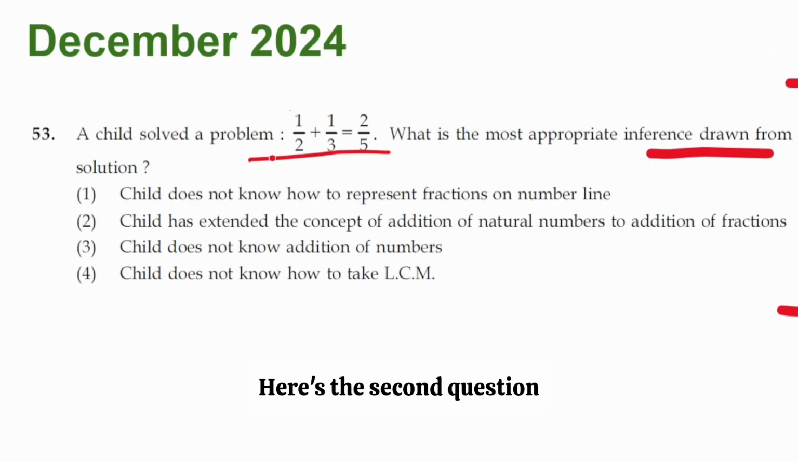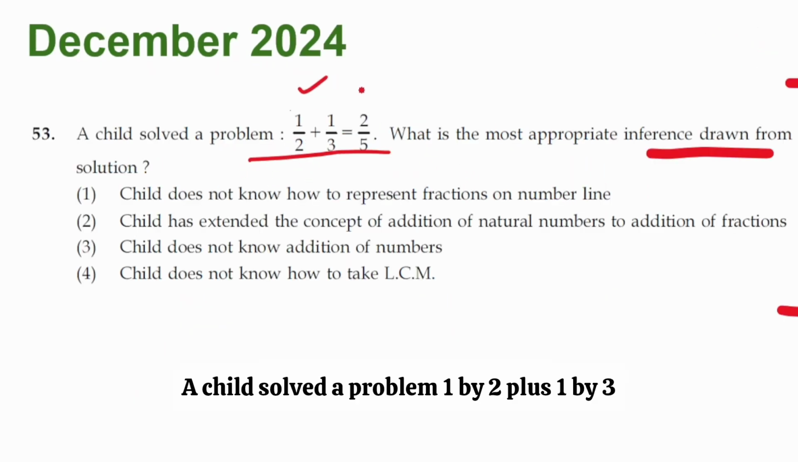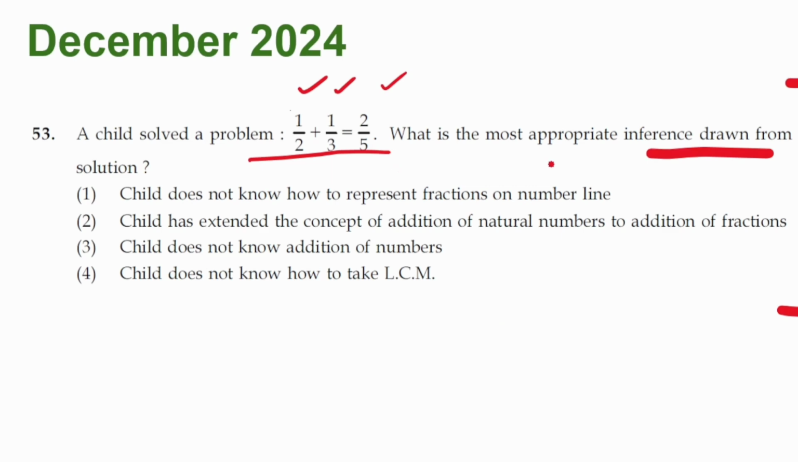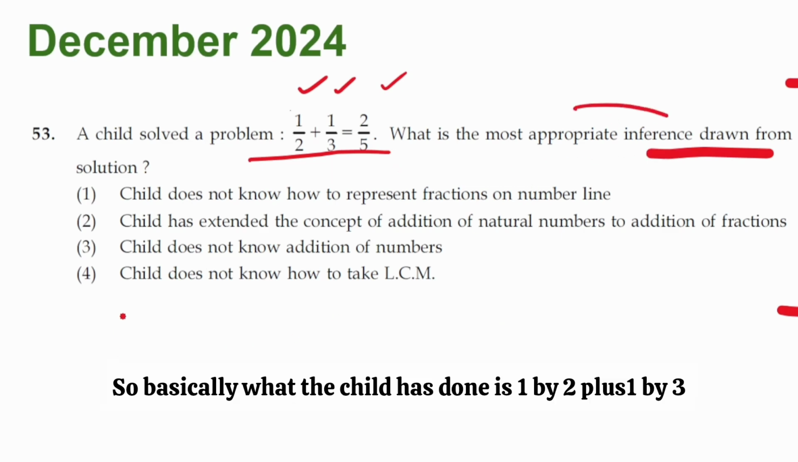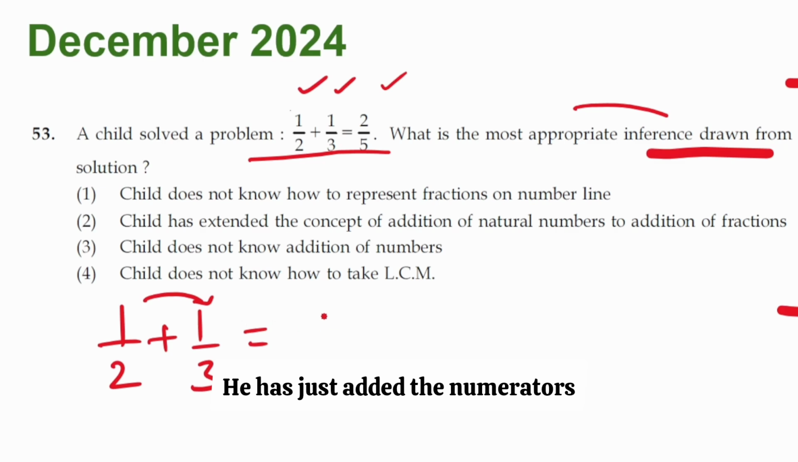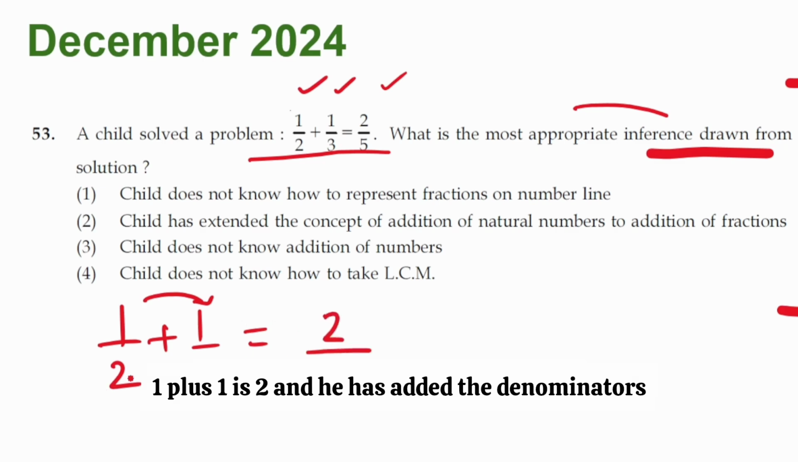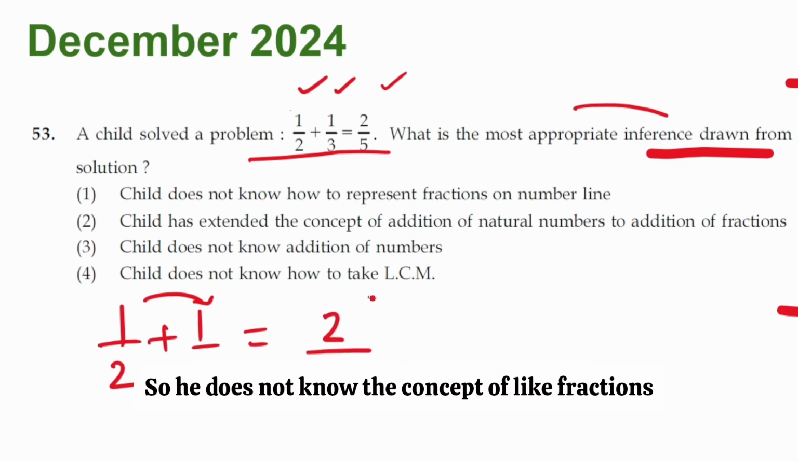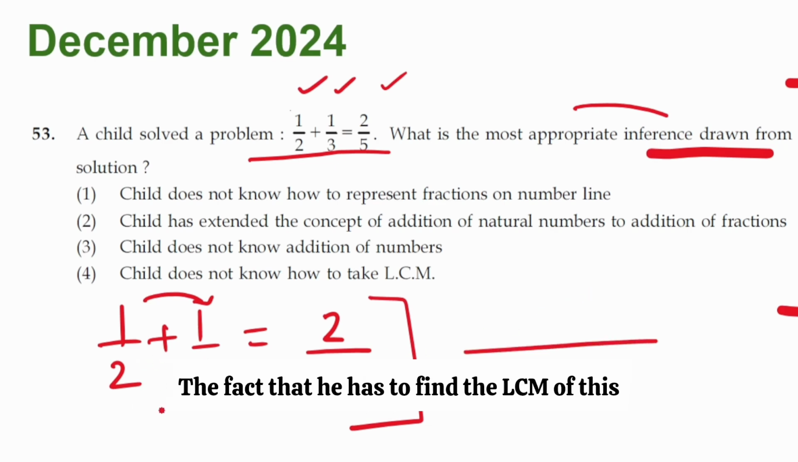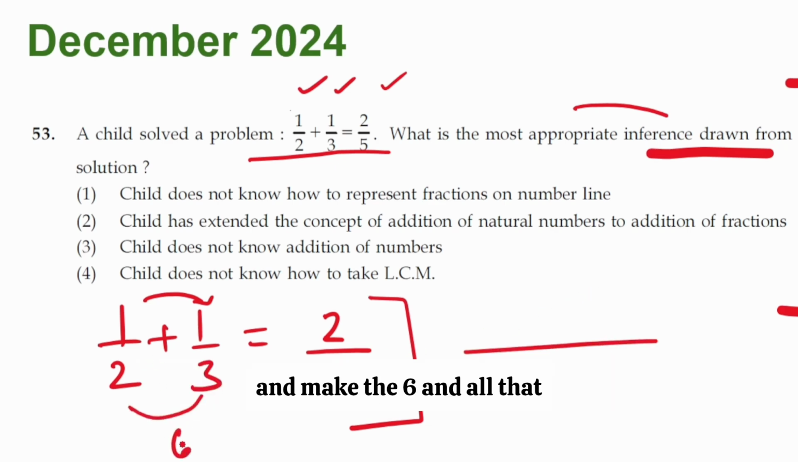Here's the second question. A child solved a problem of 1/2 plus 1/3 is equal to 2/5. What is the most appropriate inference? So basically what the child has done is 1/2 plus 1/3. He has just added the numerators. 1 plus 1 is 2, and he has added the denominators, which is 2/5. So he does not know the concept of like fractions, the fact that he has to find the LCM of this and make the 6 and all that.